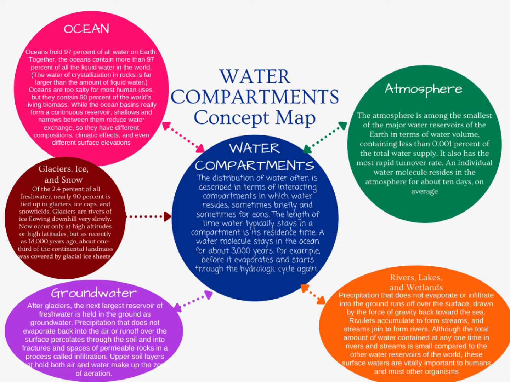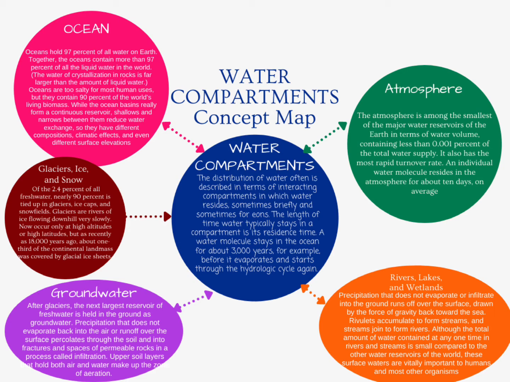Oceans hold 97% of all water on Earth. Together, the ocean contains more than 97% of all the liquid water in the world. The water of crystallization in rocks is far larger than the amount of liquid water. Oceans are too salty for most human uses, but they contain 90% of the world's living biomass.